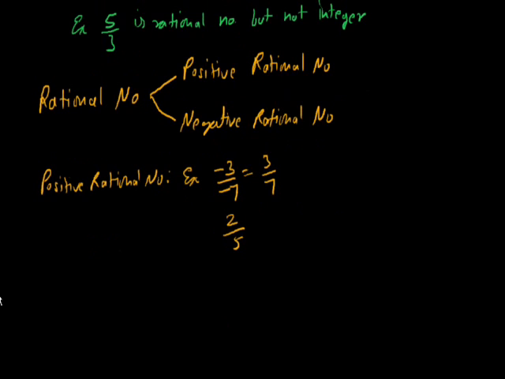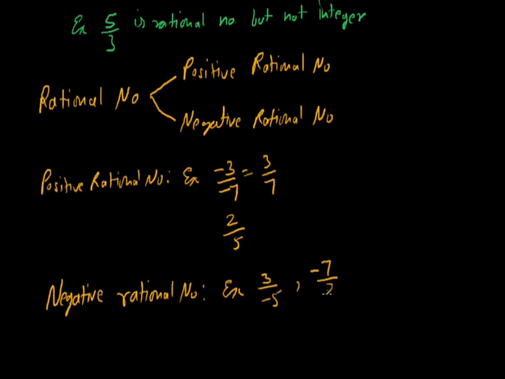Now we talk about the negative rational number. A rational number is said to be a negative rational number if numerator and denominator have the opposite sign. For example, 3 upon minus 5. Here numerator is positive and denominator is negative, so it is a negative rational number. And let's say another example, minus 7 upon 2. Here numerator is negative and denominator is positive, so they are opposite sign. So it is a negative rational number.